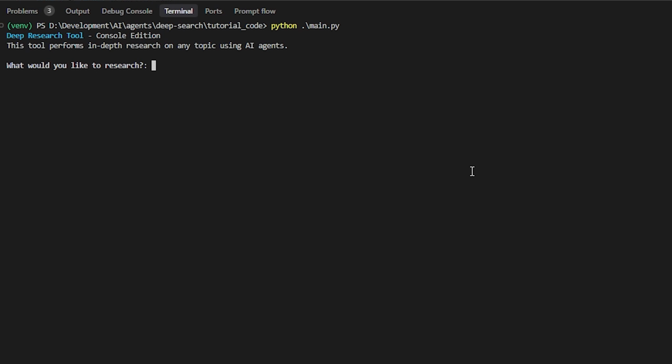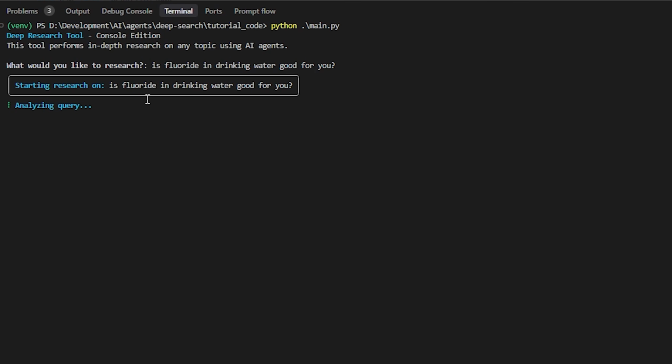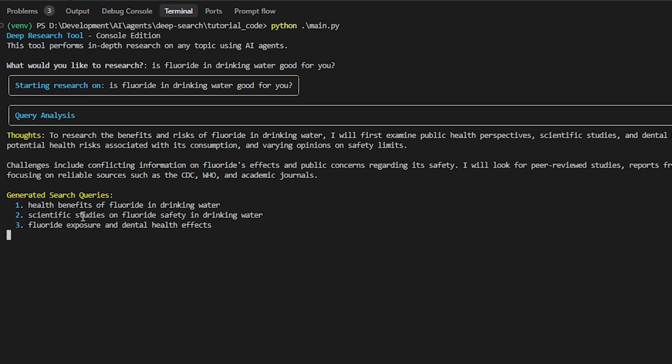So it says this tool performs in-depth research on any topic using AI agents. What would you like to research? We'll do the same query. Is fluoride in drinking water good for you? So as soon as I ask this, it's going to happen really fast, so try not to miss it. It's going to start researching that original query. It's going to first break that up into subqueries.